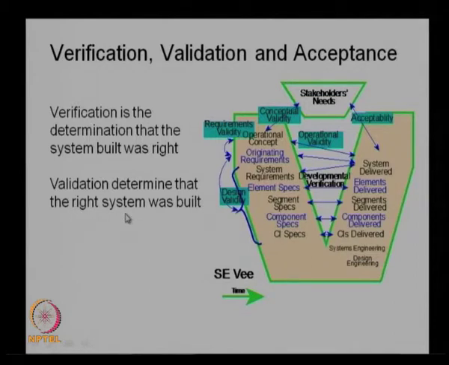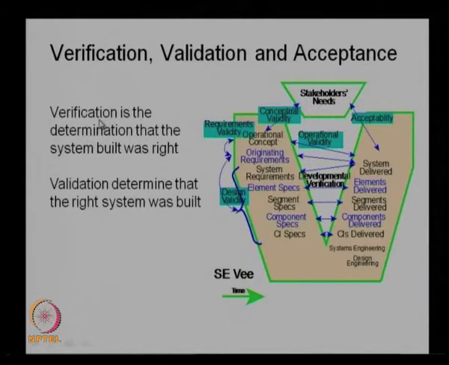We have some requirements from the customer, and the customer has specified that the system must meet these requirements, and we design a system. First, we need to ensure that the system we are designing is actually meeting the requirements, that the right system is designed for that particular job. So, that is the validation.